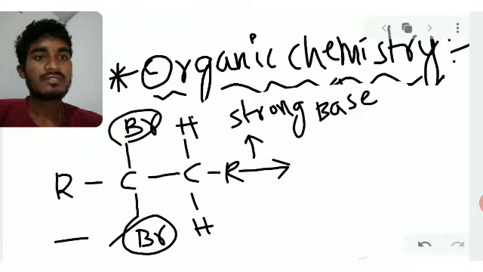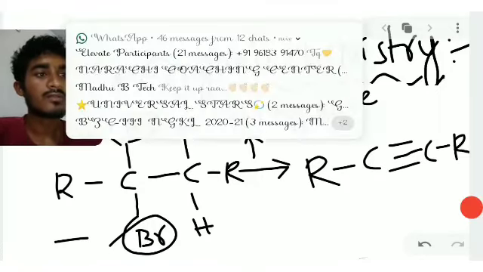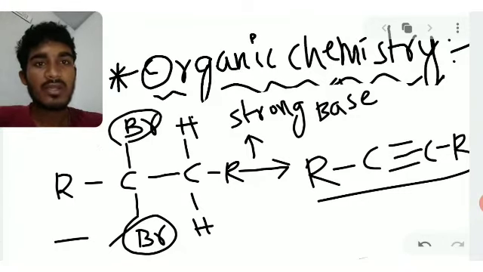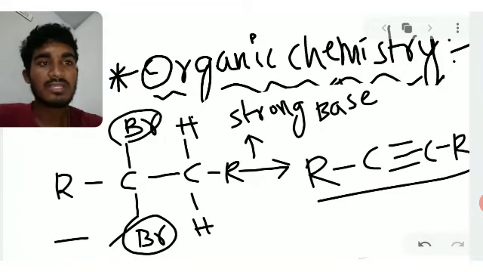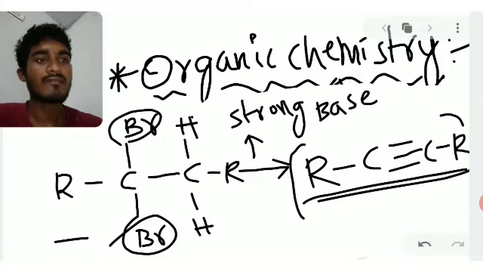From that, in the presence of a strong base, we get alkynes. So alkynes are prepared from alkyl dihalides in the presence of strong base, and we get R C triple bond C R. This is the alkyne formula.